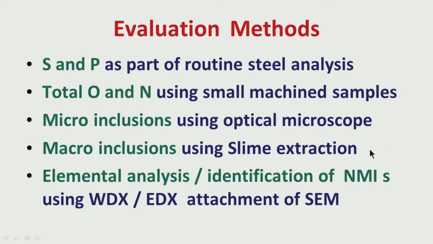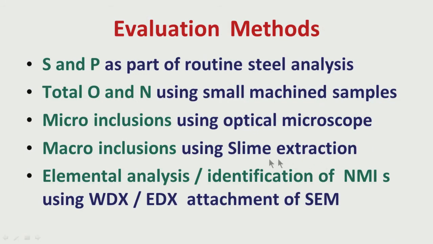So, these samples can be electrolyzed, which is called slime extraction. After electrolysis, the steel will be taken into the electrolytic solution, and what will remain as slime are the macro inclusions.